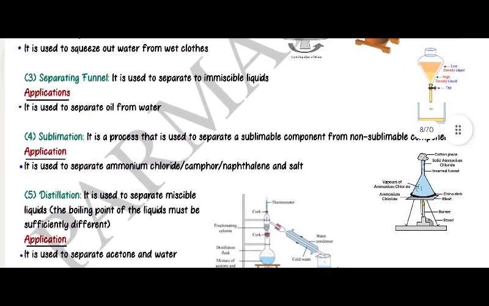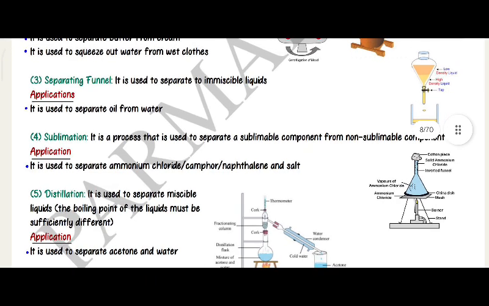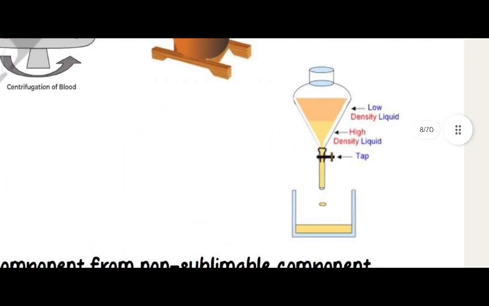Separating funnel: it is used to separate two immiscible liquids. Application: it is used to separate oil from water. Low density liquid, high density liquid, tap.